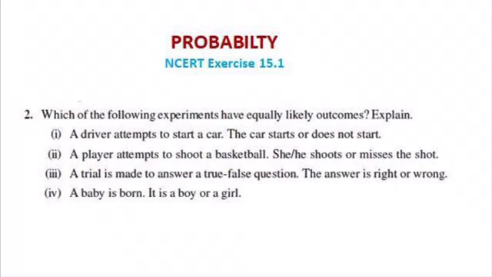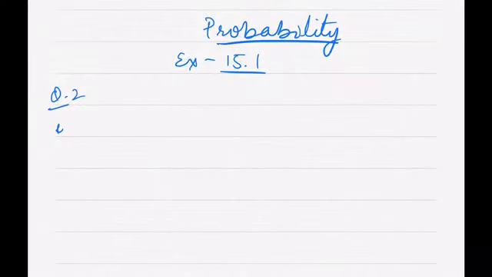Let's go to question number 2. Question 2 says, which of the following experiments have equally likely outcomes? Explain. Equally likely outcomes means that in an experiment the probability of each elementary event is equal. The first part says a driver attempts to start a car. A car starts or does not start.